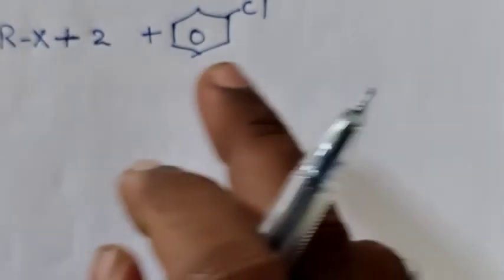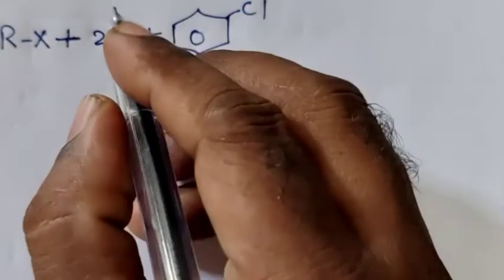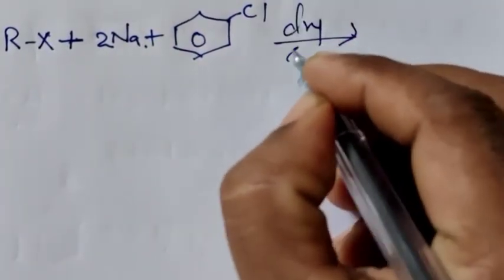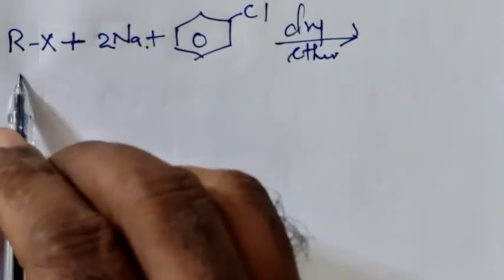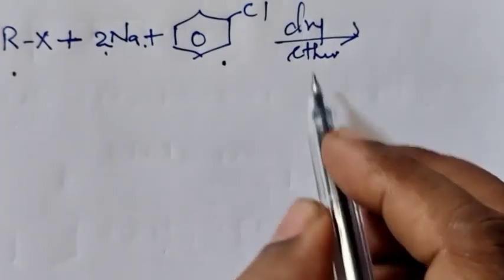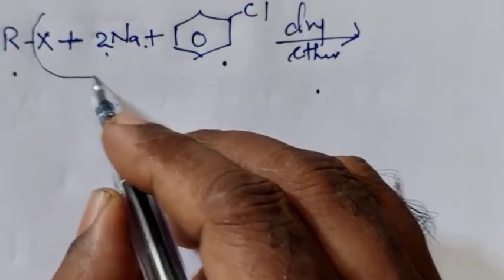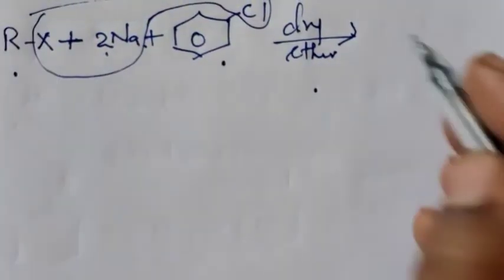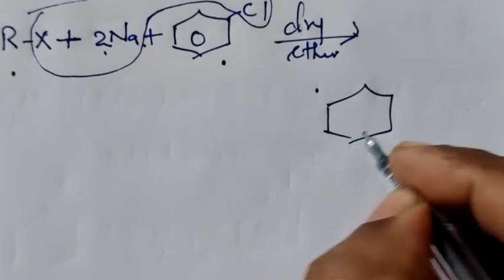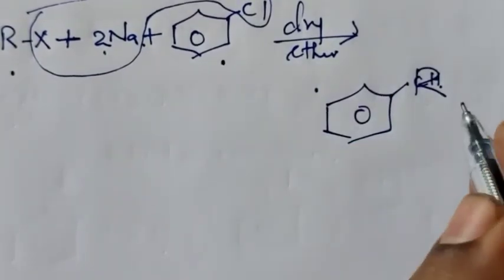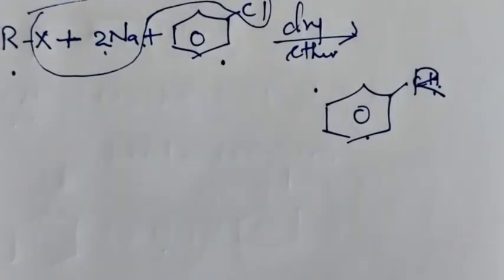Suppose we take an alkyl halide and an aryl halide and make them react with sodium in the presence of dry ether. The same reaction takes place: the alkyl X and the aryl Cl are removed. What product do we get? We get alkyl benzene as the product.